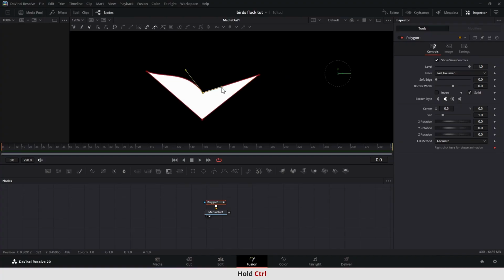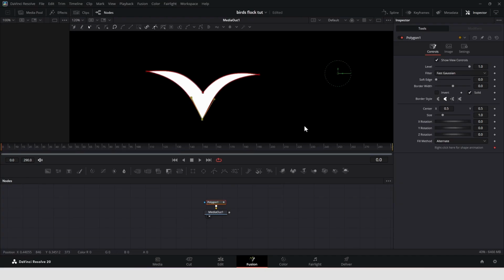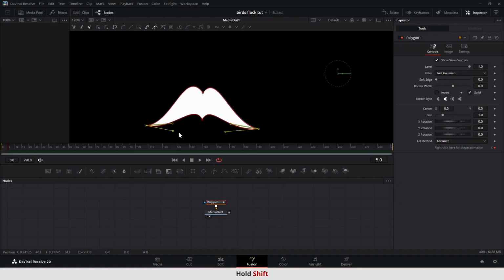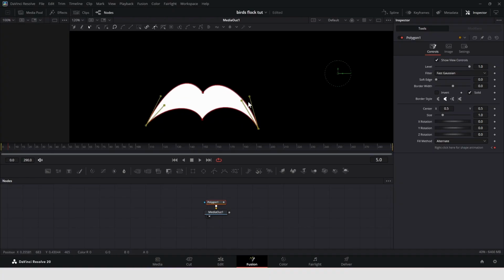Hold Ctrl while dragging to move a single handle. Move the playhead to frame 5 and move the wings down. Hold Shift key while dragging down to lock the translation to the Y-axis. An animation key will be automatically created on the timeline.